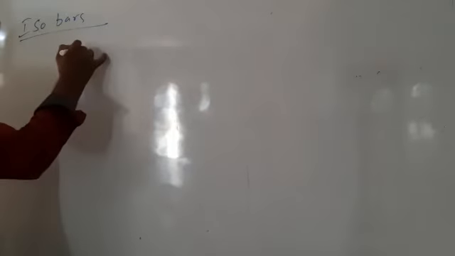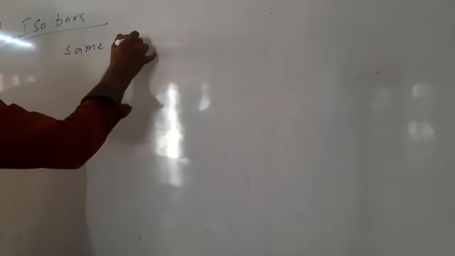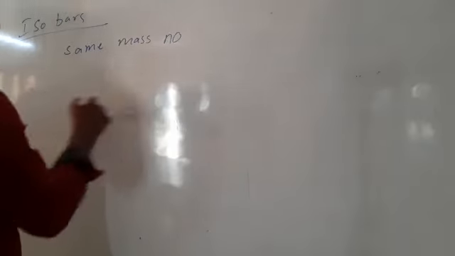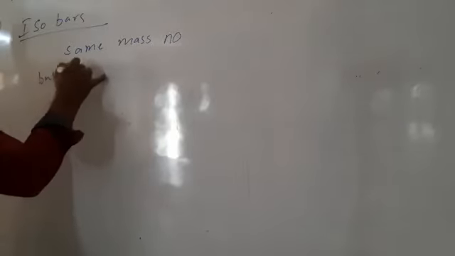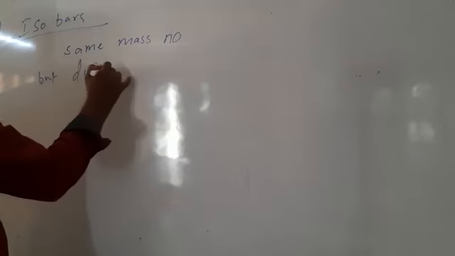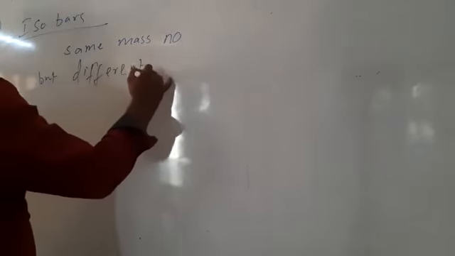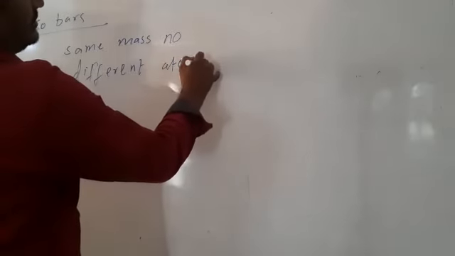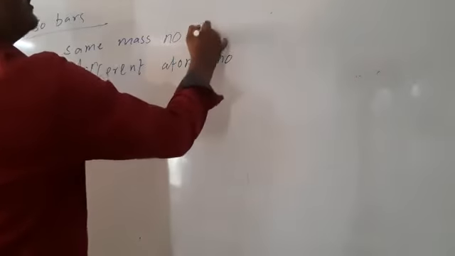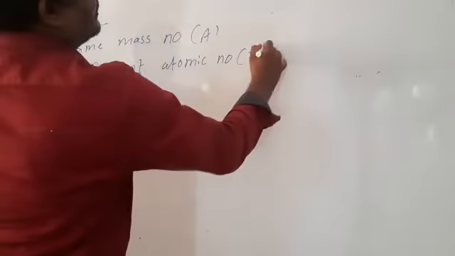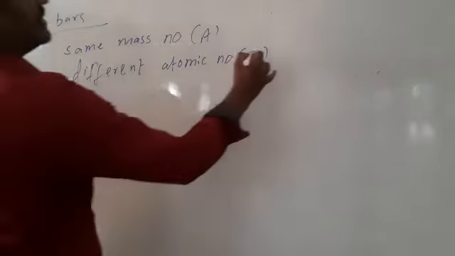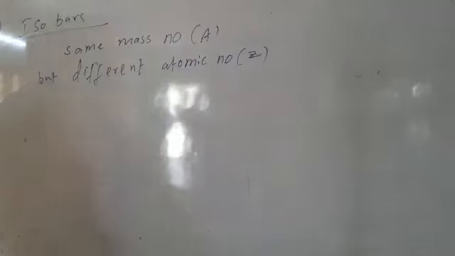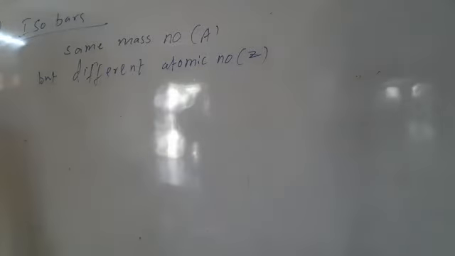The atoms of different elements which have same mass number but have different atomic number. That means A value is same but Z value is different. Atomic number means Z is different, while mass number is same.